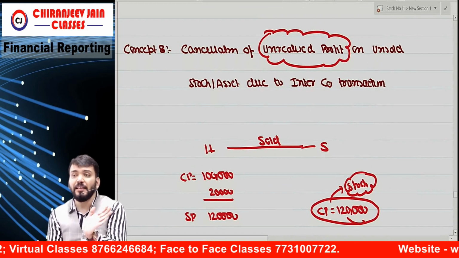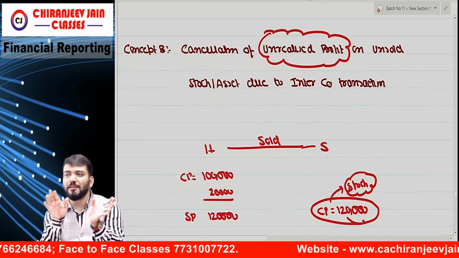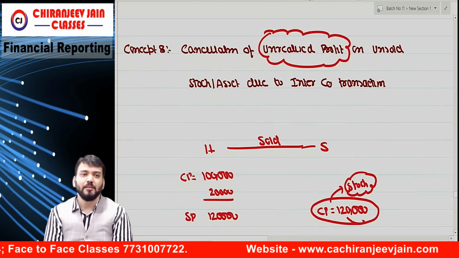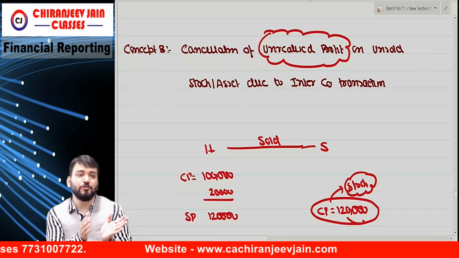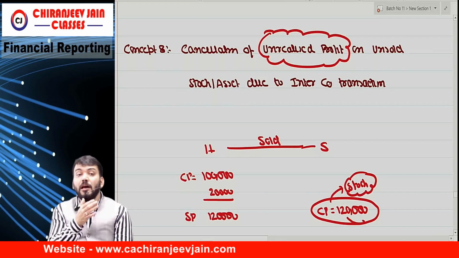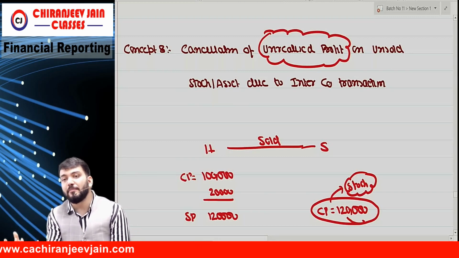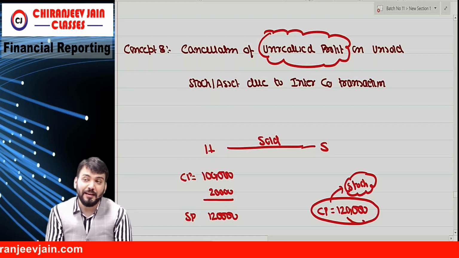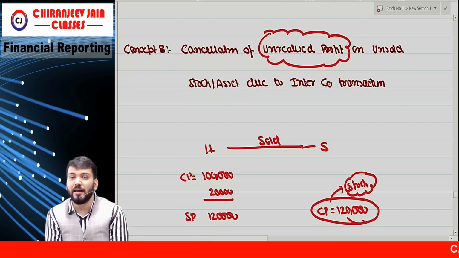Then concept number 8 is what? Cancel. These are very small concepts. The major concepts I have done. Now they might give some stock. Suppose goods are sold by the parent company to the subsidiary company at a profit. So the stock of the subsidiary company includes profit of what? Parent company. So that also needs to be eliminated.